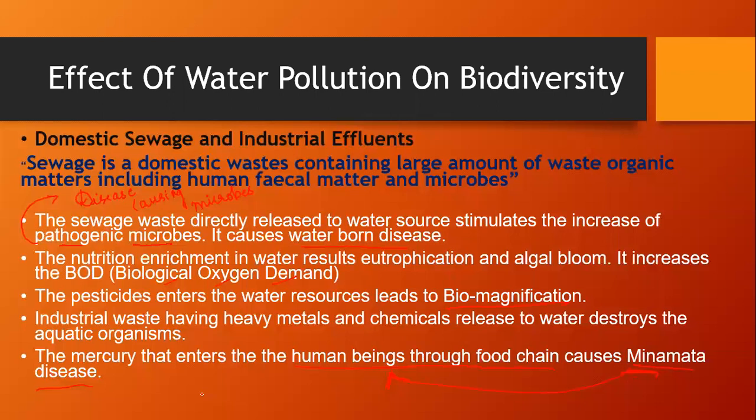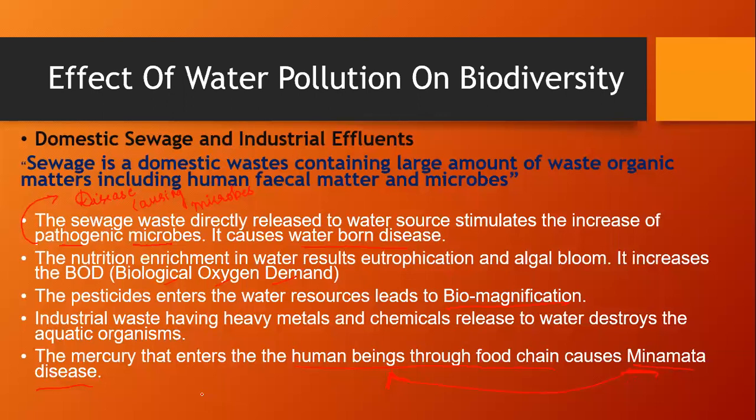These are the diseases caused due to contamination of water; it can be cholera, typhoid, jaundice and hepatitis B as well.